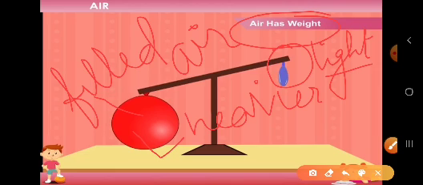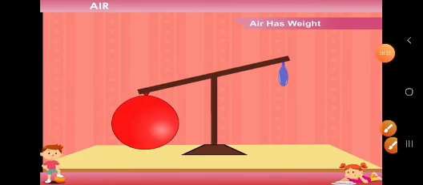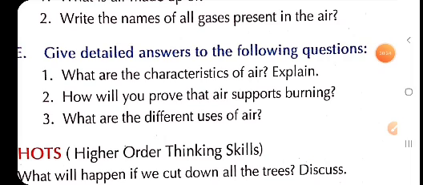So children, in question number 1, long answer question, we will write that air occupies space and air has weight, and we will prove this with the help of activity. Question number 2, how will you prove that air supports burning?